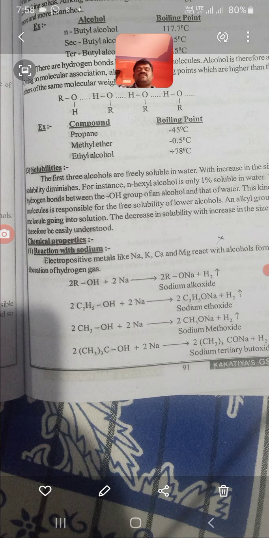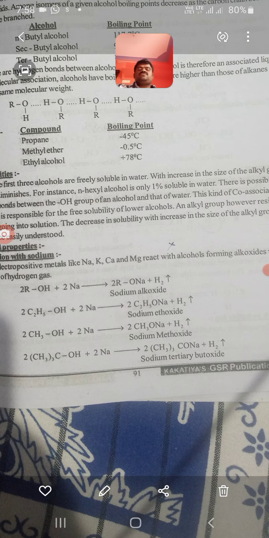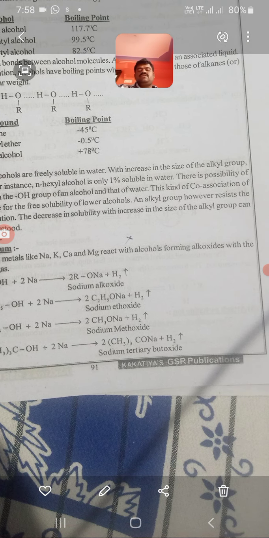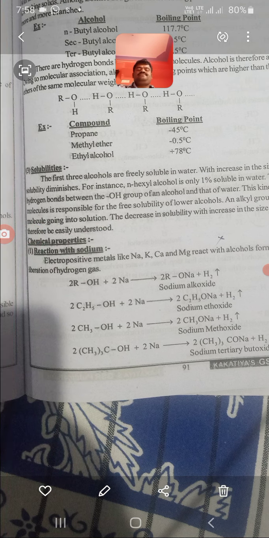Here the electropositive metals like sodium, potassium, calcium and magnesium react with alcohols, forming alkoxide ions with the liberation of hydrogen gas.